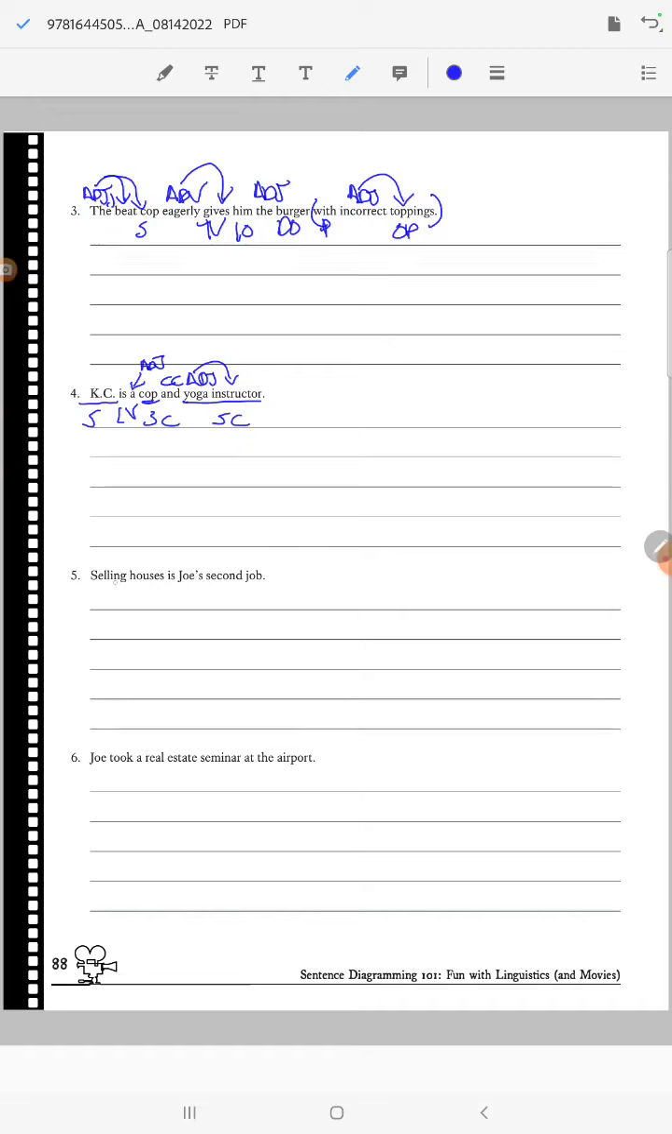Moving on to number 5, we've got selling houses. That whole thing is going to be our subject. It's a specific type of subject. It's known as a gerund, but we didn't get there yet. So we're just going to call it a subject for now because it is. Another is, so you know you got a linking verb. And then is what is job. So job's the subject complement.